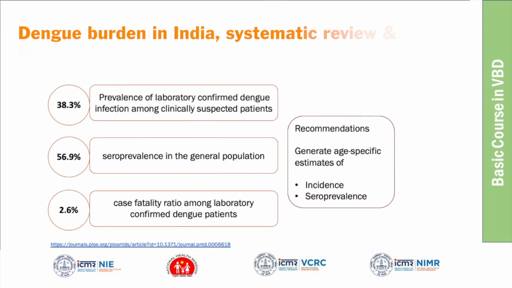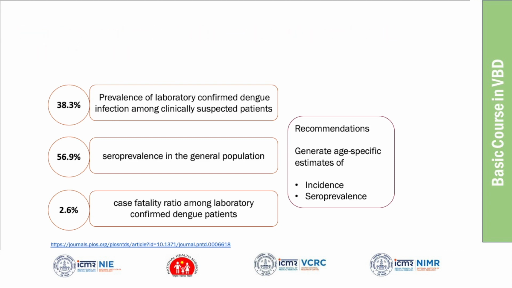Yeah, thank you, sir, for this question. I think you have asked about the case fatality ratio by serotype. This is for overall, irrespective of serotype, but I have to check the full paper. I think I have given the link below. For all the slides, I have given the links for those studies. You can just click that link, go to that particular research paper, and find out. I don't remember reading CFR by serotype in this paper, but I can check back and get back to you.